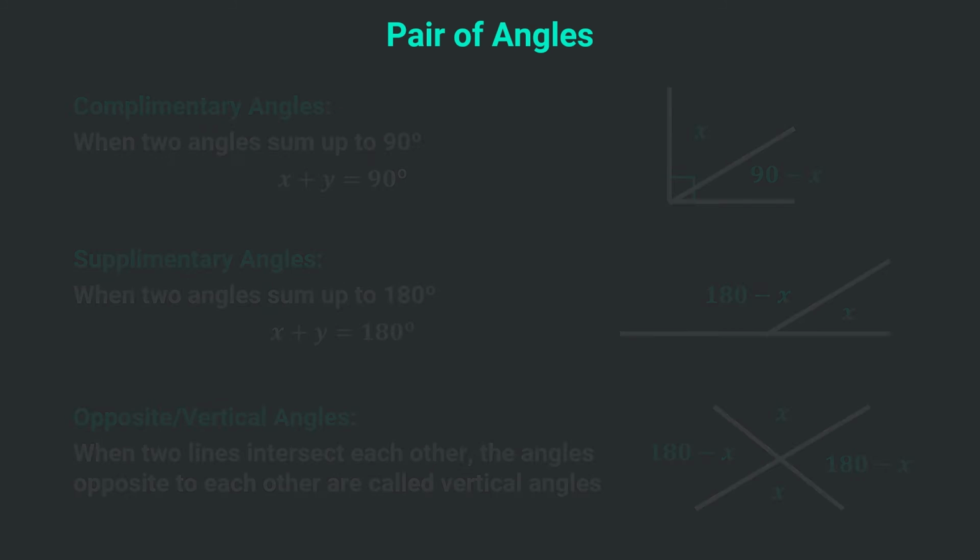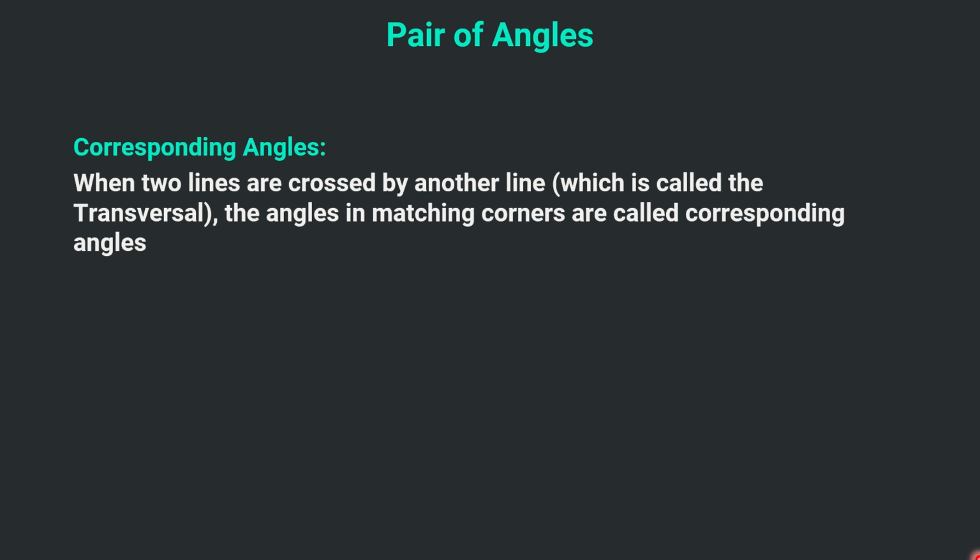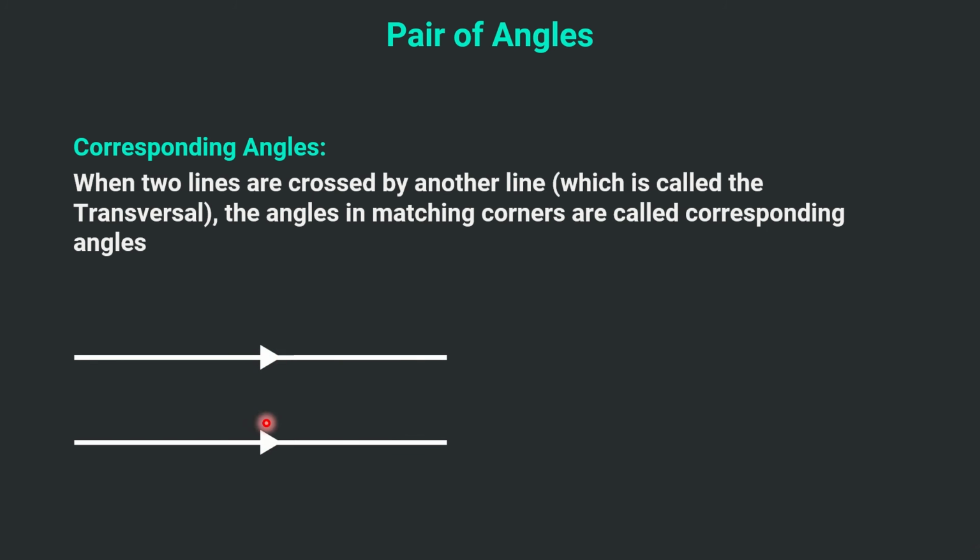Now let's move towards corresponding angles. When two lines are crossed by another line, which is called a transversal, the angles in the matching corners are called corresponding angles. What does it mean? If there are arrows like this on two lines, then you can assume that these two lines are parallel. Now if a transversal is intersecting both the lines, these would be the angles formed. On the upper side we have A, B, C, D and on the lower side we have E, F, G, H.